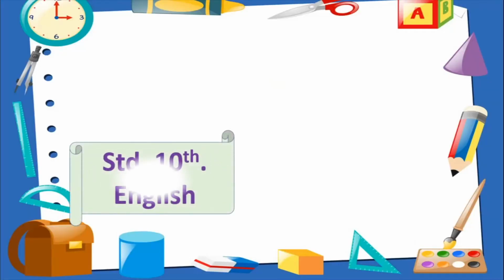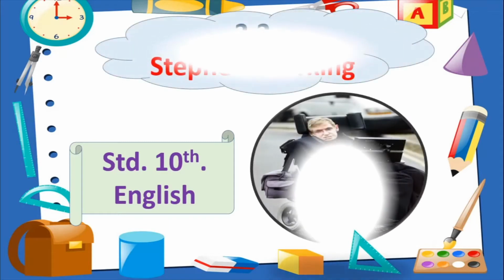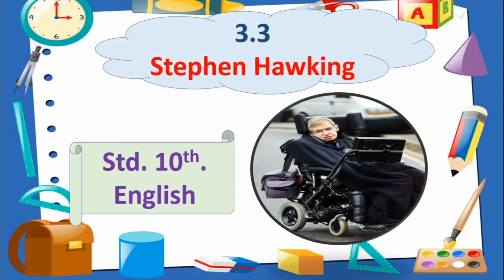So children, let us start with another lesson in Standard 10th English. And this time we will be doing the third lesson from Unit 3 of your textbook. And the name of the lesson is Stephen Hawking. Now children, in this particular unit, the previous lesson that we talked about was about Einstein, isn't it? He was a great scientist we saw, and how he is called the unrivaled genius. So all these things we saw.